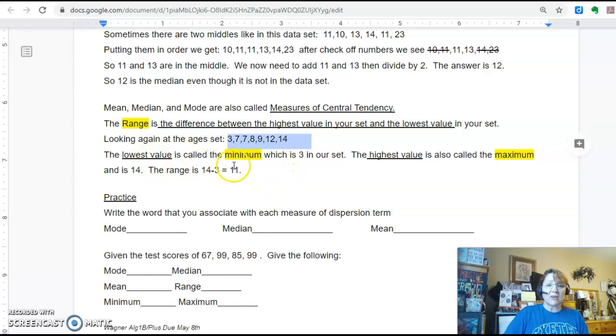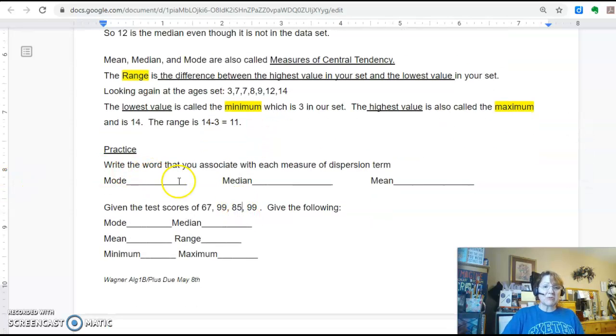So we can say the lowest value is called the minimum, which is our 3, and the highest value is our maximum, which is 14. So our range would be the highest value minus the lowest value. So 14 minus 3, which is 11.